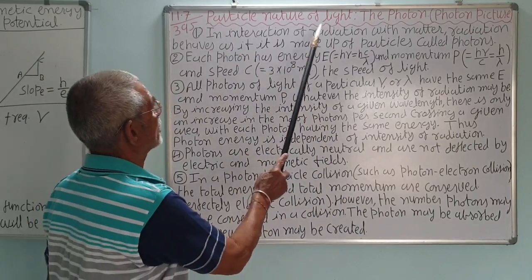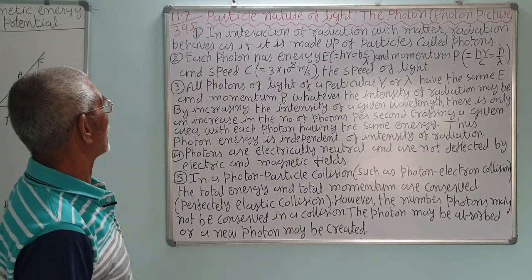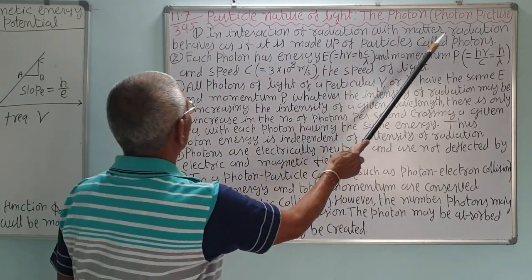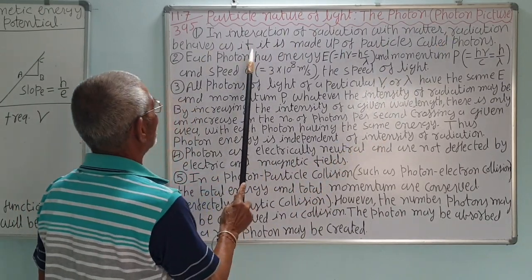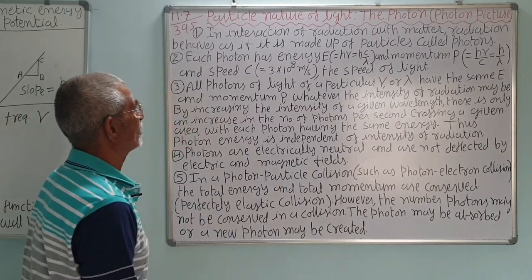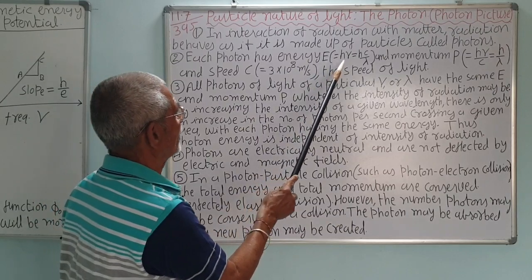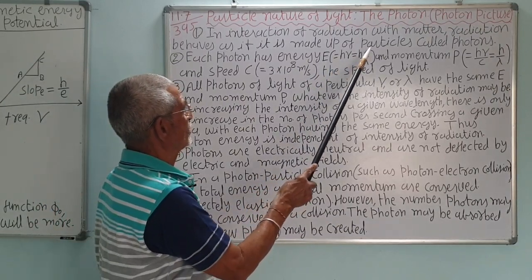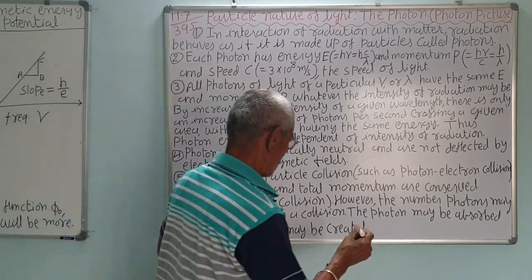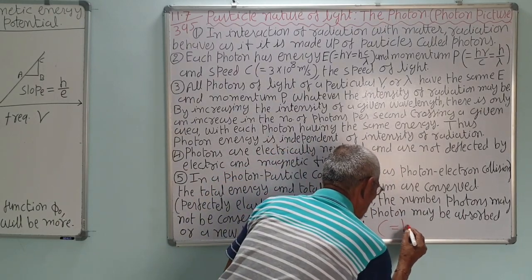Now let us see the particle nature of light, that is, the photon picture, correct? What are the characteristics of a photon? In interaction of radiation with matter, the radiation behaves as if it is made up of particles called photons or quanta, correct? Number 2, each photon has the energy E equal to h nu, and nu is the frequency, that is equal to c upon lambda.